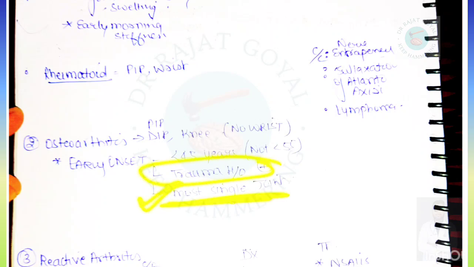mostly a single joint is involved. So it is a different type of osteoarthritis, which is known as early onset: less than 45 years, trauma history will be there, and generally a single joint is involved.